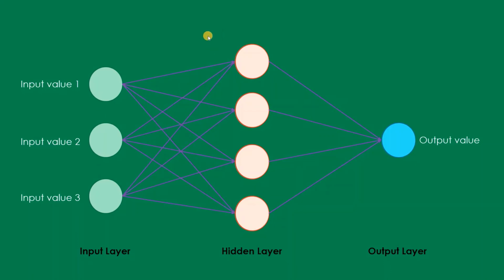And I know right now it might sound a bit superficial, because what happens in this hidden layer, how are these input values processed over here, and what exactly is passed as the output value of the hidden layers to this output value. So we are going to talk about these things in detail.